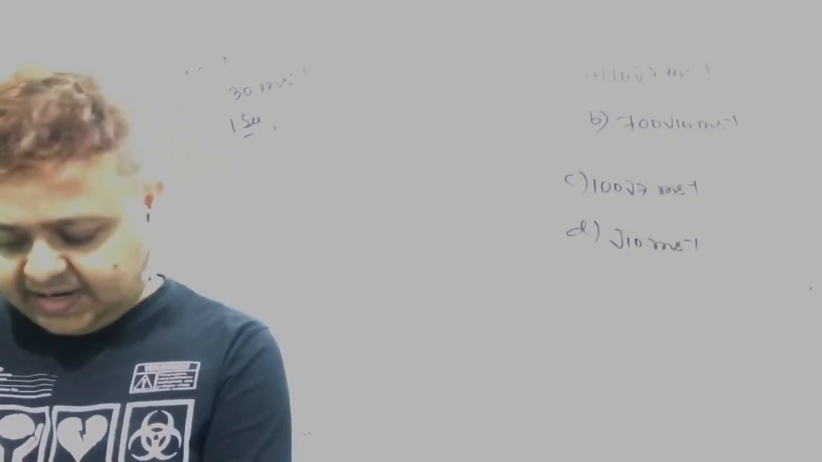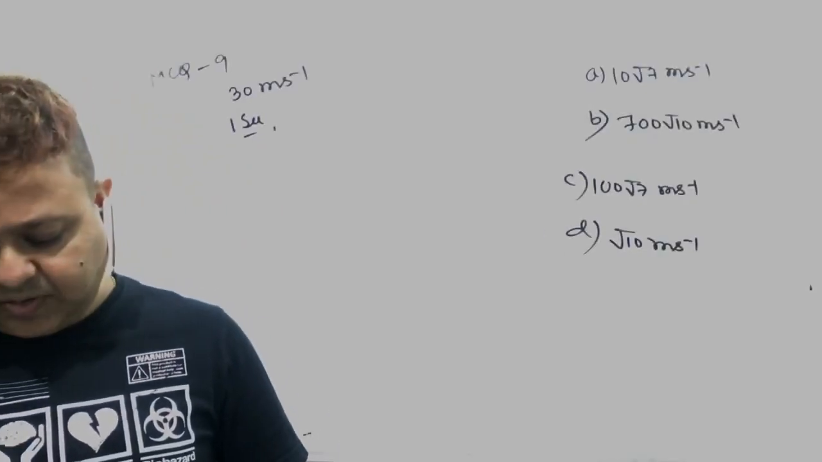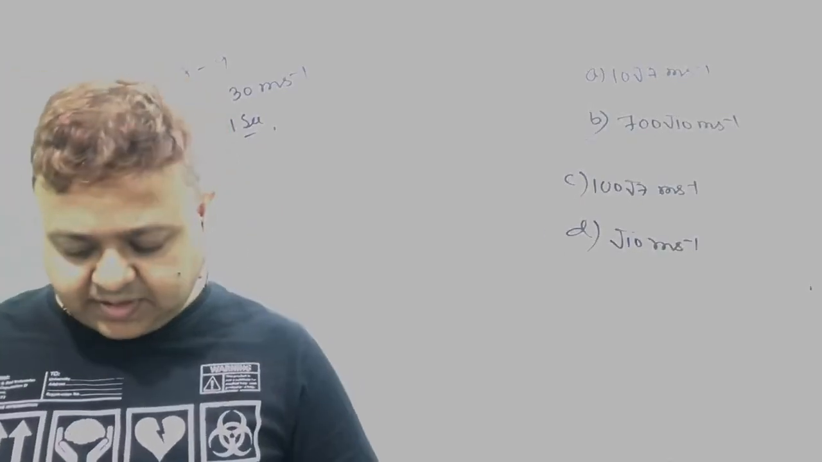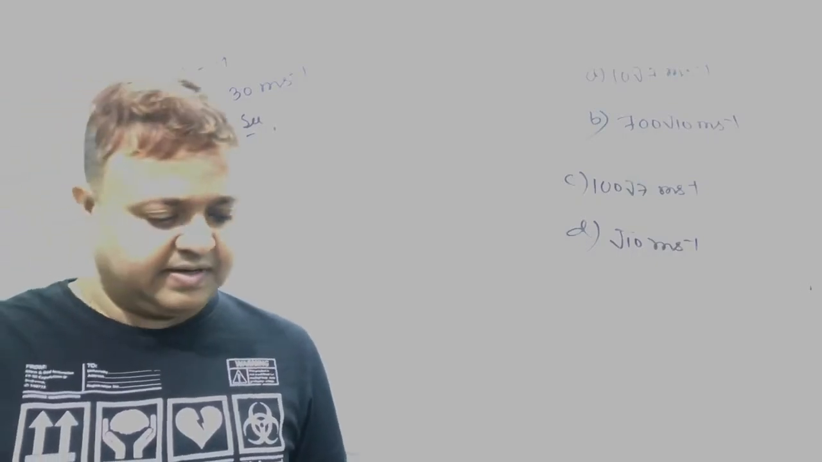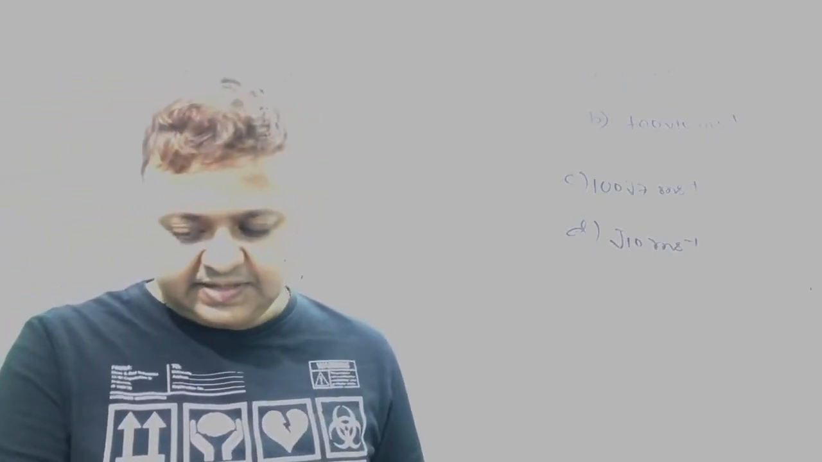A body is thrown at an angle of 30 degree with respect to horizontal with a speed of 30 meter per second. After 1 second, its velocity will be. There are four options.